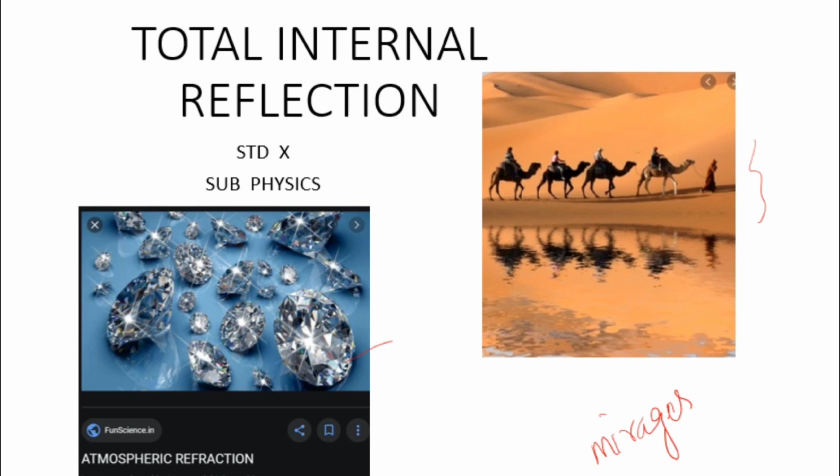So the image of a very high building or something, or the image of a ship on the sea, will be appearing on top of the ship. That type of mirage, you call it a superior mirage. So all these things are due to this total internal reflection. So what is that total internal reflection? That's what we are going to see in this chapter.